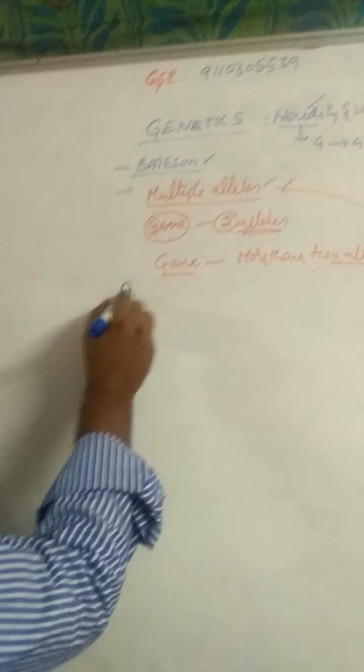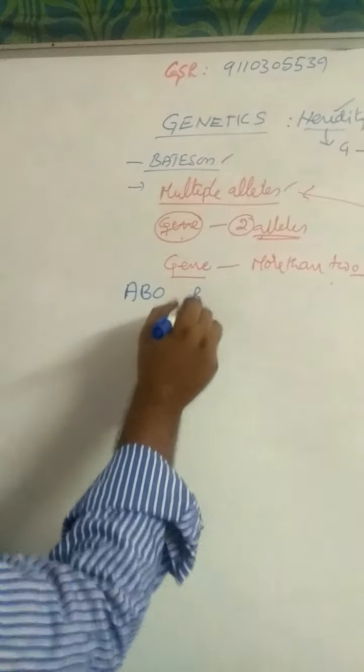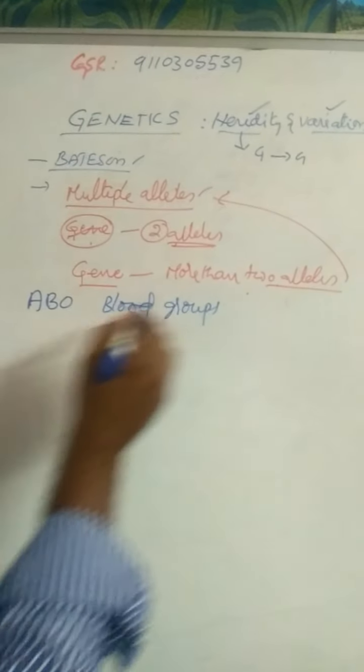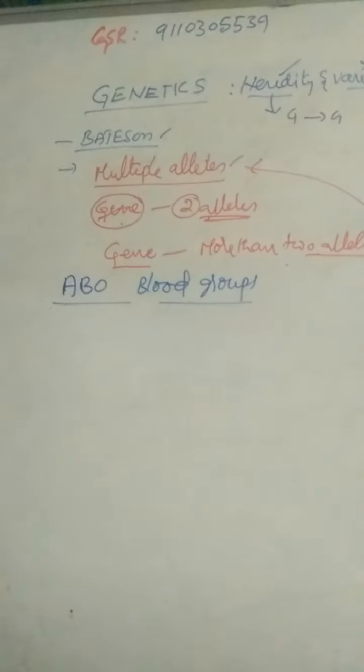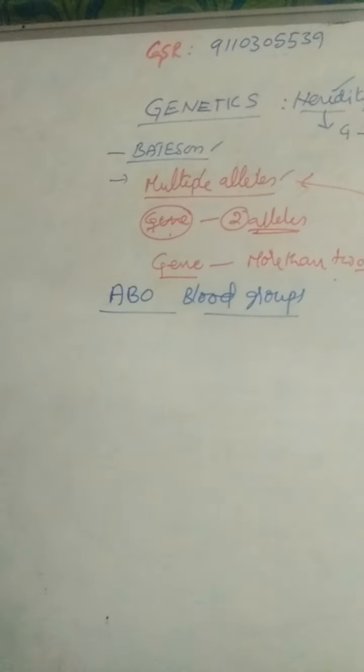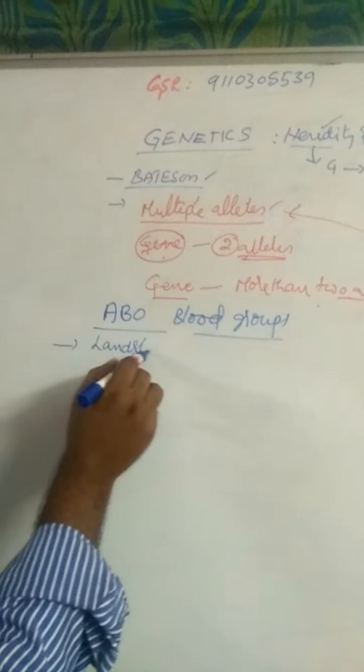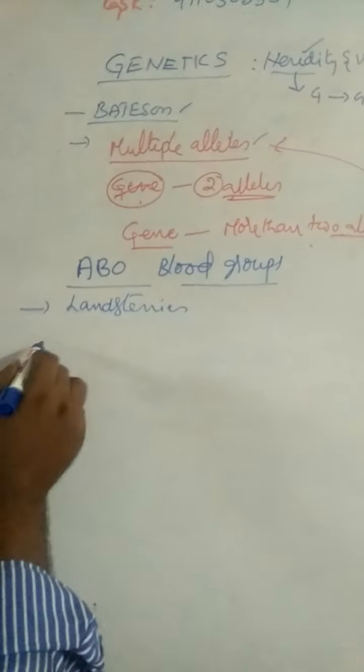These multiple alleles are explained with the help of ABO blood groups. ABO blood groups were first discovered by Landsteiner.